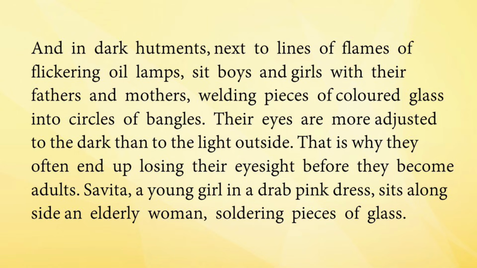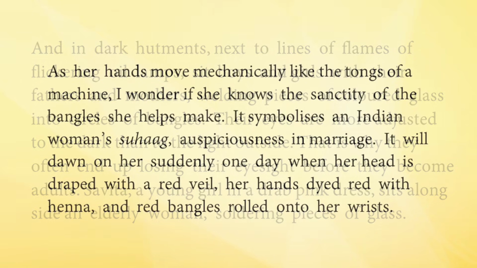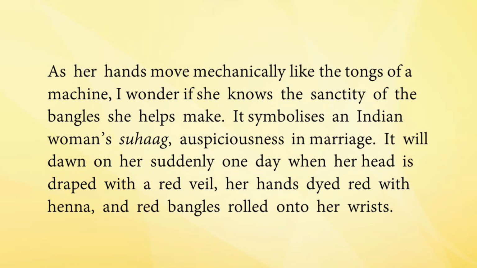Savita, a young girl in a drab pink dress, sits along the side of an elderly woman soldering pieces of glass. Then she meets a small girl called Savita, wearing a pale pink dress, sitting with an elderly woman. And what is she doing? She's also soldering glass. That means she's also making bangles. As her hands move mechanically like the tongs of a machine, I wonder if she knows the sanctity of the bangle she helps to make. So the narrator is wondering whether she knows the importance of the bangles that she is making. And she is working very fast without knowing the importance of these bangles.